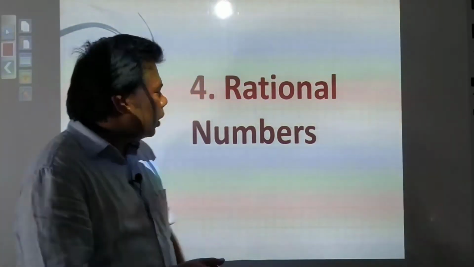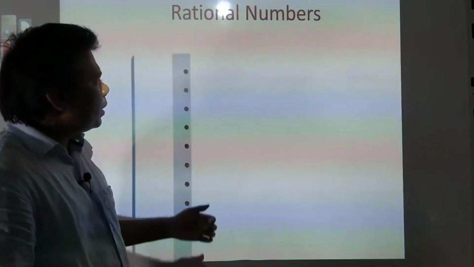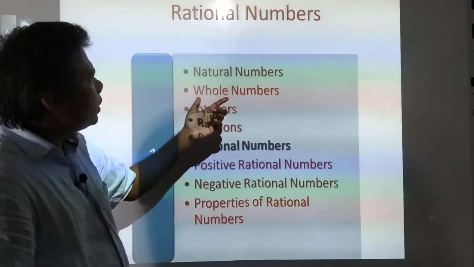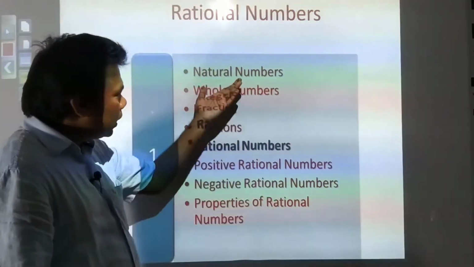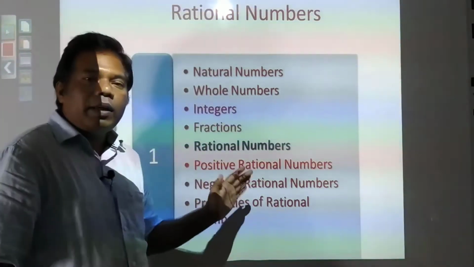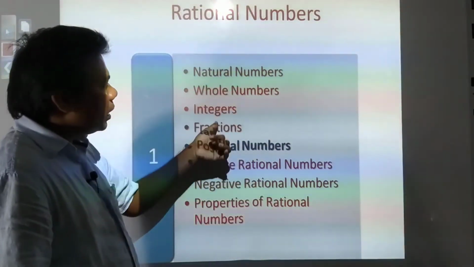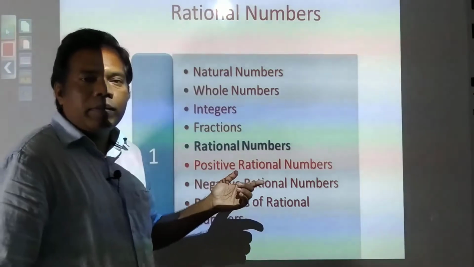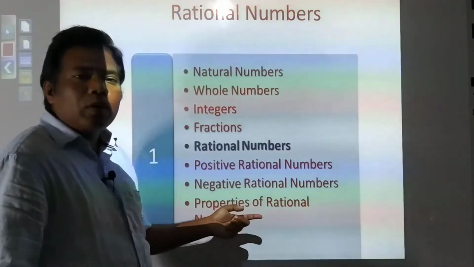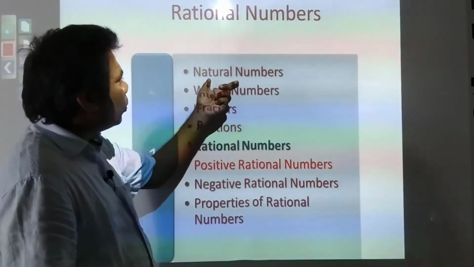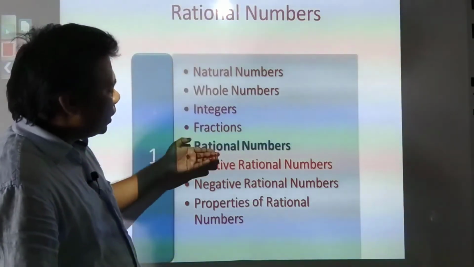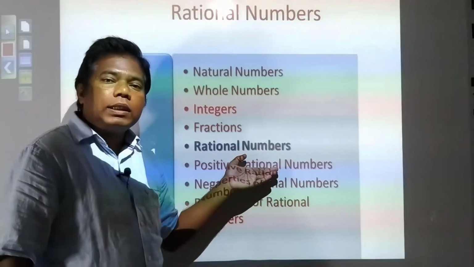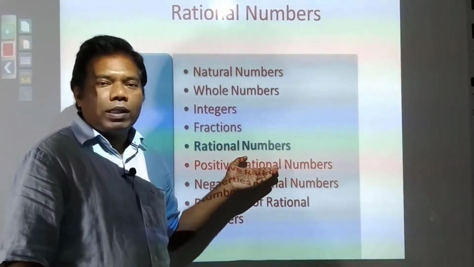And today we are going to start a new chapter, that is rational numbers. And under this rational numbers, again old things we are going to learn. Already, if you remember, in the first chapter itself, in integers, we had studied these things. So if you have the book, you can go through it and see. This is just a revision, we will see again.